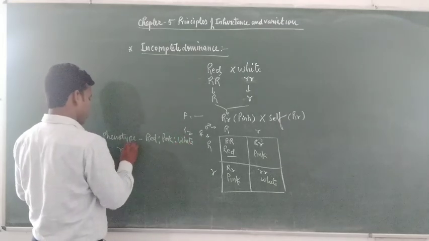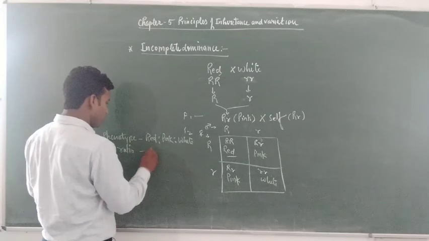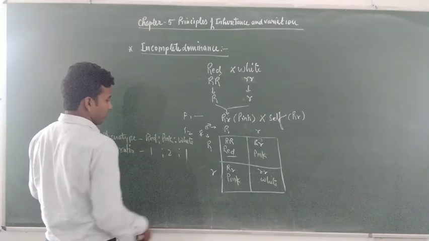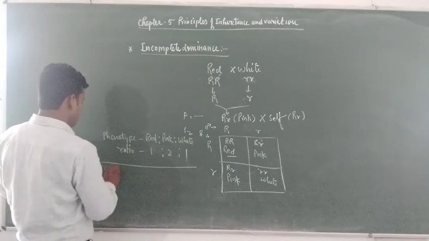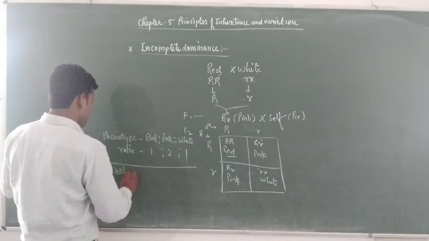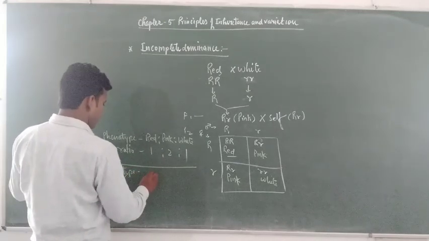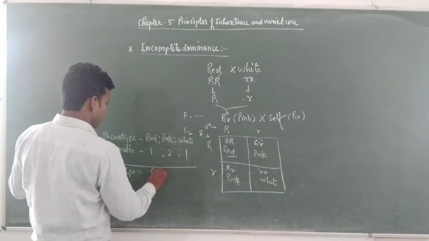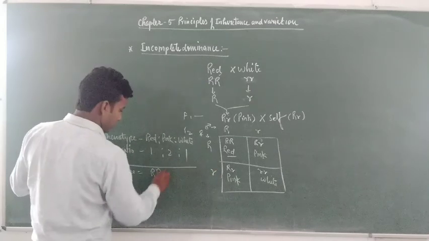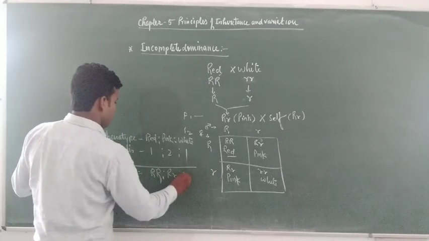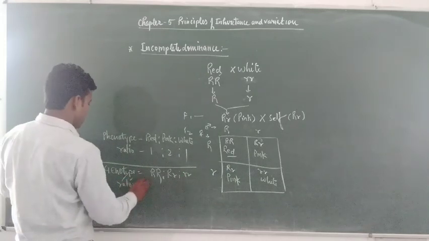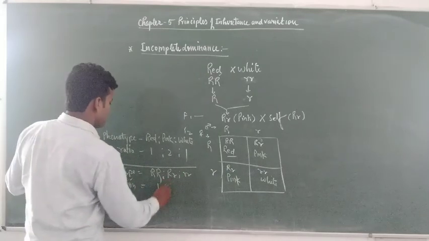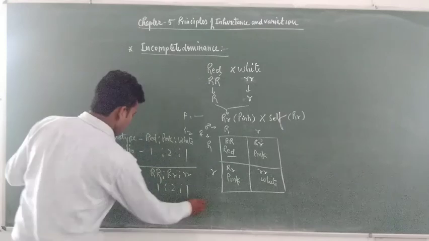Now the ratio becomes 1:2:1, and in incomplete dominance the genotype ratio is also the same: capital RR, capital R small r and small r small r. The ratio of incomplete dominance is 1:2:1.